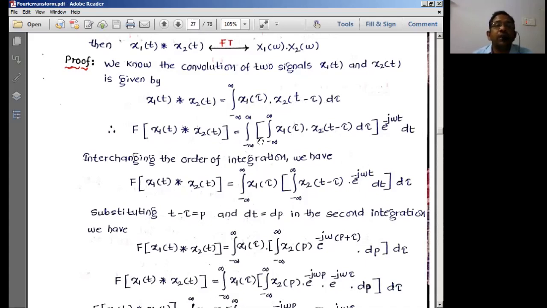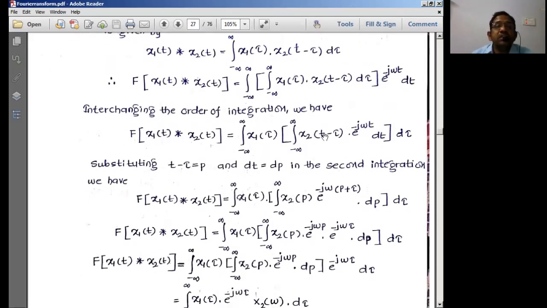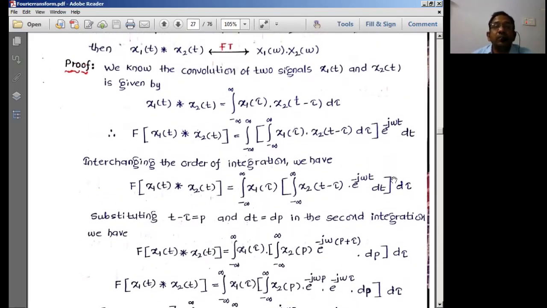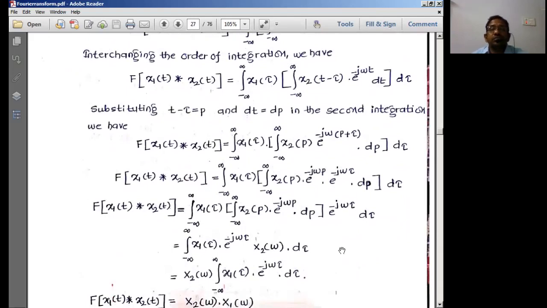Therefore, apply Fourier transform to this convolved signal. This is the basic representation of the Fourier transform. Applying the Fourier transform, once again, one more integration with e power minus j omega t dt. This will be as it is. Now interchanging the order of integration, I can write x1 of tau d tau separated from dt. So this is x2 of t minus tau e power minus j omega t dt, taken on one part. Now we'll make a variable substitution to solve this. It's a very simple substitution.